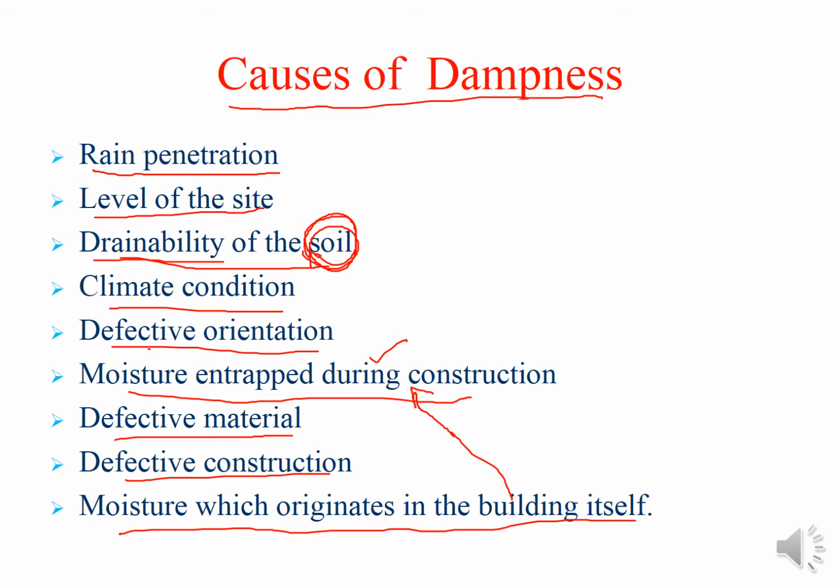Similarly, if you use defective material, then water interacts within the pores of the brick, within the pores of the plaster that is not laid or mixed properly, or concrete that is not mixed, vibrated and cured properly and has holes or pores inside it. So, as a result of these three points, after years your building may originate moisture from itself.